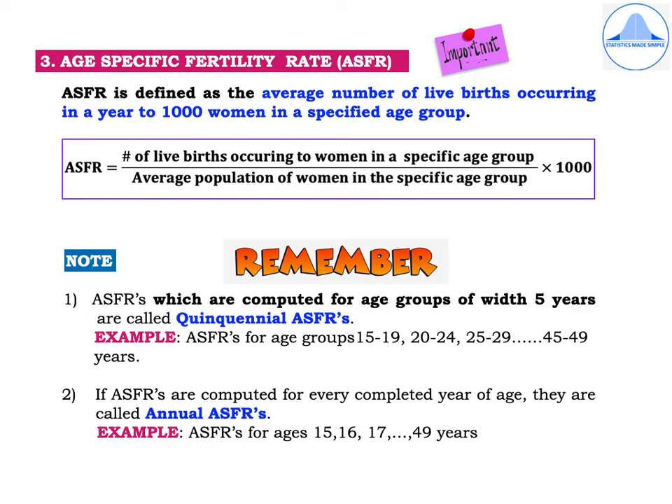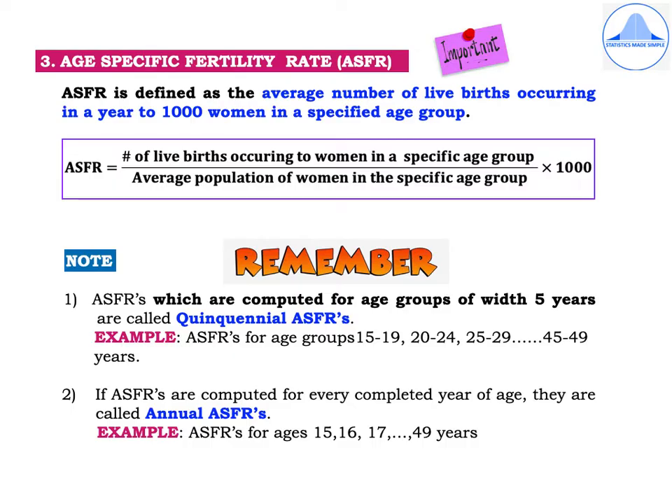Third is the age-specific fertility rate. ASFR is defined as the average number of live births occurring in a year to 1,000 women in a specified age group. The formula is ASFR is equal to number of live births occurring to women in a specific age group divided by average population of women in the specific age group into 1,000. Now there are some important points to remember.